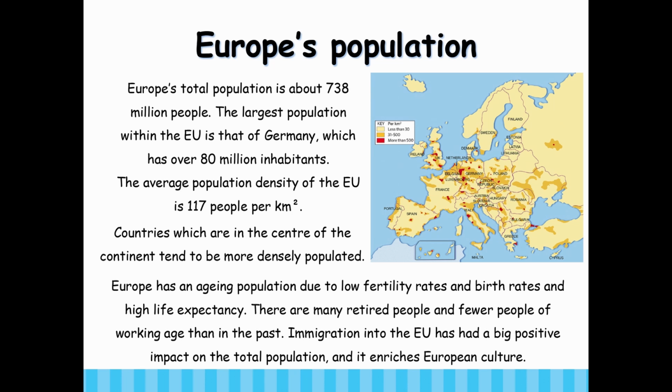Europe's population. Europe's total population is about 738 million people. The largest population within the EU is that of Germany, which has over 80 million inhabitants. The average population density of the EU is 117 people per kilometer squared. Countries which are in the center of the continent tend to be more densely populated. Europe has an aging population due to low fertility rates and birth rates and high life expectancy. There are many retired people and fewer people of working age than in the past. Immigration into the EU has had a big positive impact on the total population, and it enriches European culture.